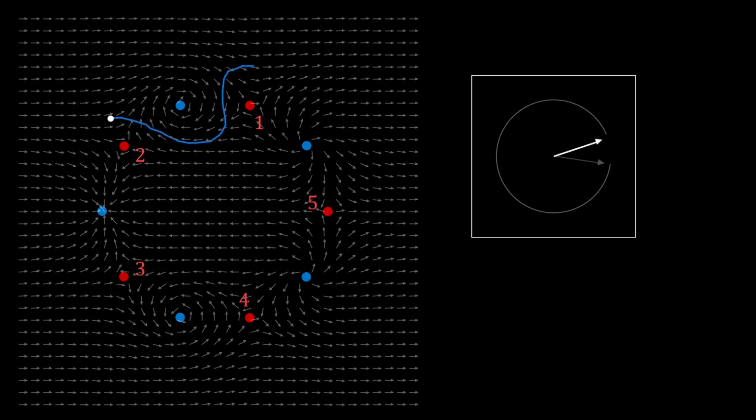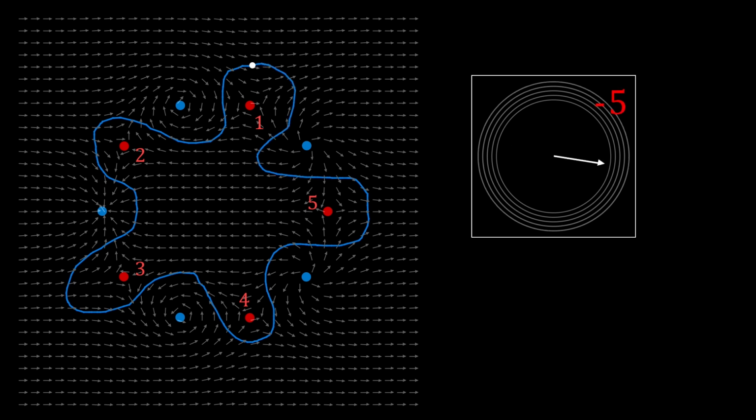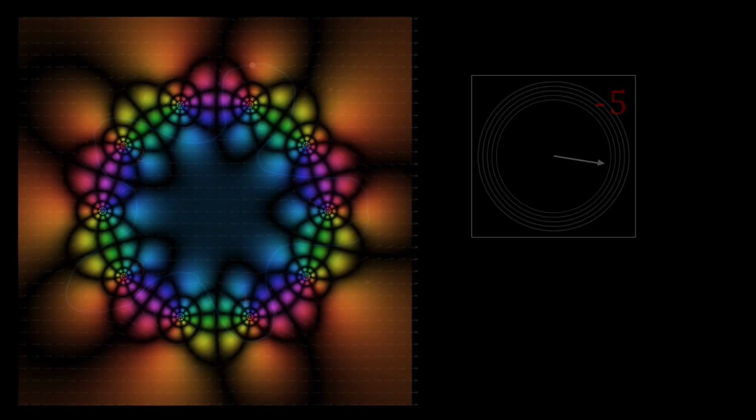Now, let's enclose 5 poles. As the argument principle predicts, the arrows rotate 5 times in the opposite direction. It's fascinating how the change in argument is connected to the number of zeros and poles. This very property is what creates the intricate patterns we've been observing.